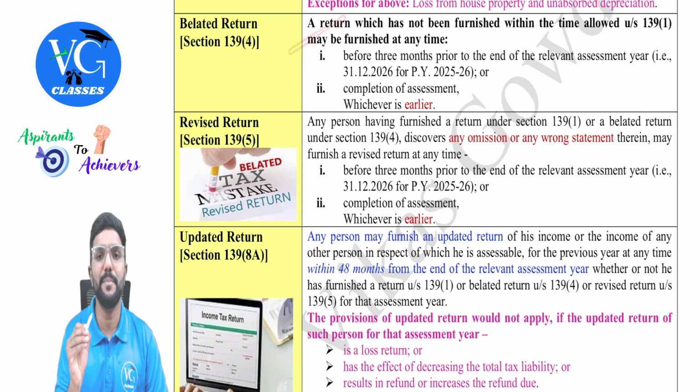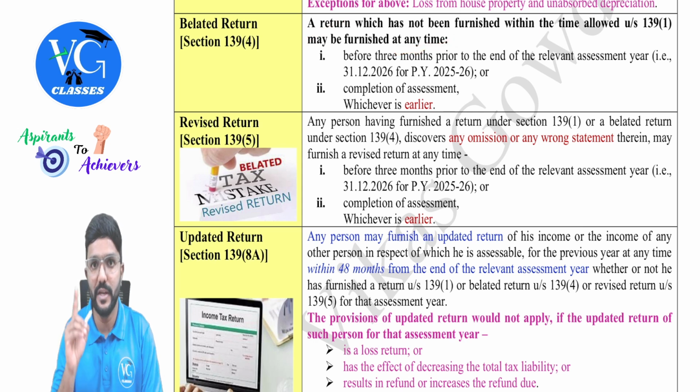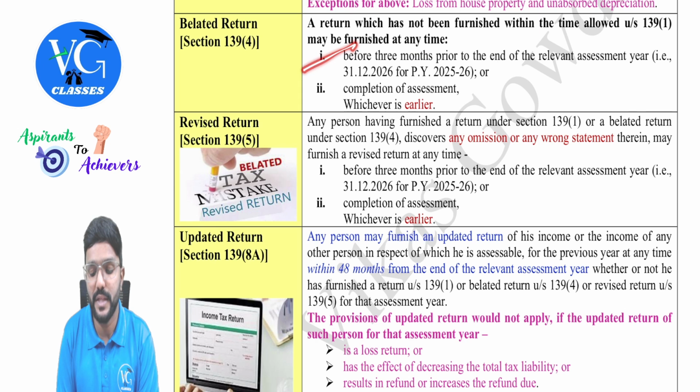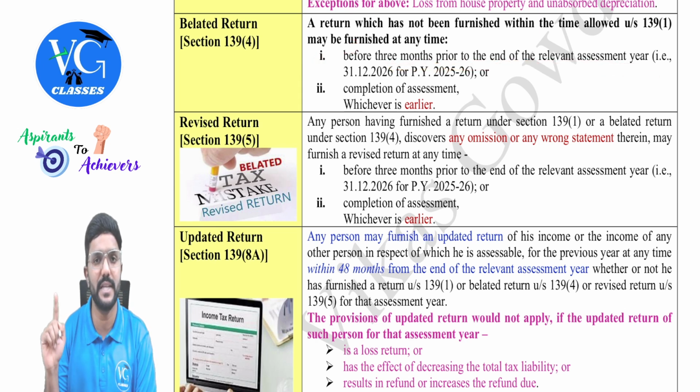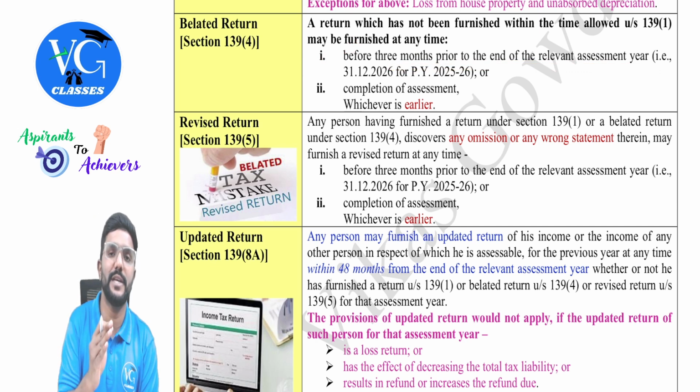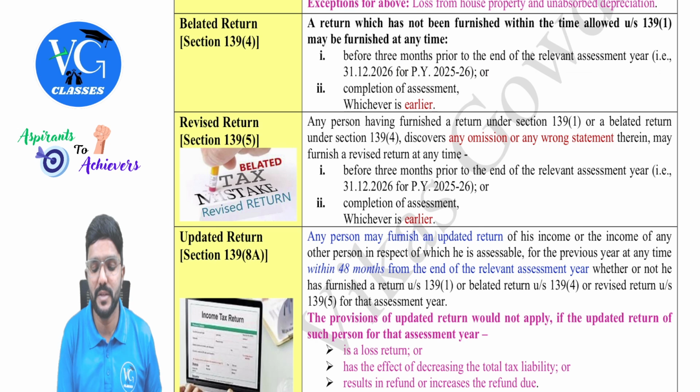A return which has not been furnished within the time allowed under section 139 subsection 1, that is the due date, may be furnished at any time. Within what time? Before 3 months prior to the end of the relevant assessment year. The end of the assessment year is 31st March. 3 months before that means 31st December, guys. So 31st December of the assessment year. So for previous year 25-26, it would be 31st December 2026.